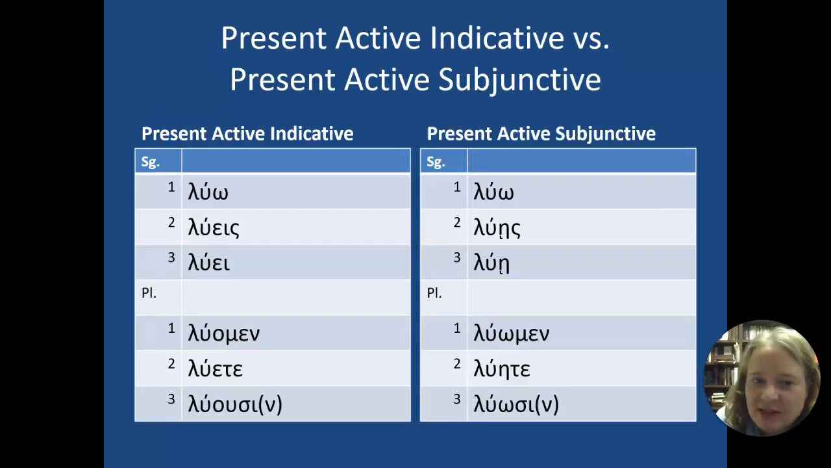So if I put it side by side, you can see on the left side the present active indicative, and on the right side the present active subjunctive. And so the left side would be like I destroy, and this is like if I destroy something, or I may want to destroy, or I wish to destroy. The subjunctive expresses this possibility, this probability, this intention, this hope.